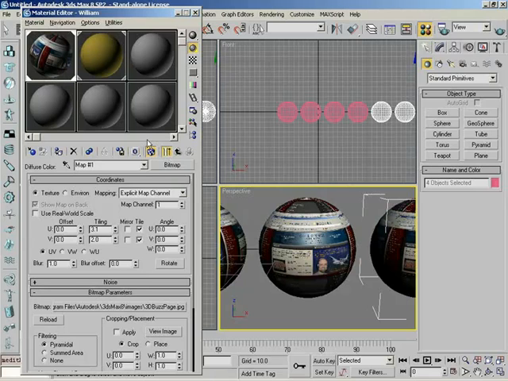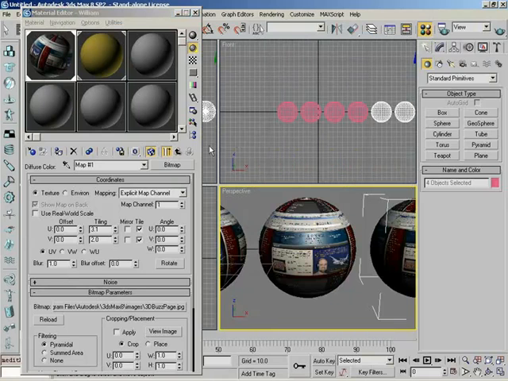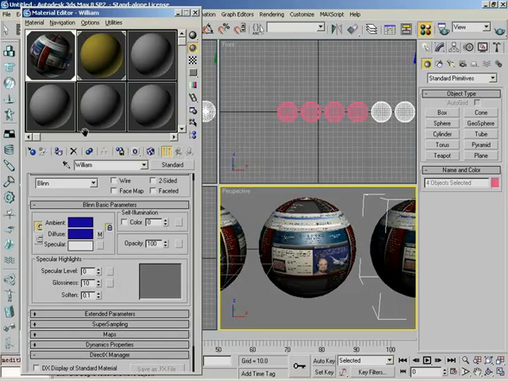Sure. Now, if you are down inside a map, again, I'm currently adjusting values inside my bitmap map that I applied to my material, you can actually pull up your navigator. I can, exactly. Very good. You'll notice here's where I am. I'm down inside Diffuse Color, Map 1, 3D Buzz page, like so. I can click the up arrow here to go to Parent, and that will take me, in this case, up to my material. Right. This is actually another way to navigate through your material hierarchy as opposed to going and opening up that separate material map navigator window. That's right, and I use this a lot.